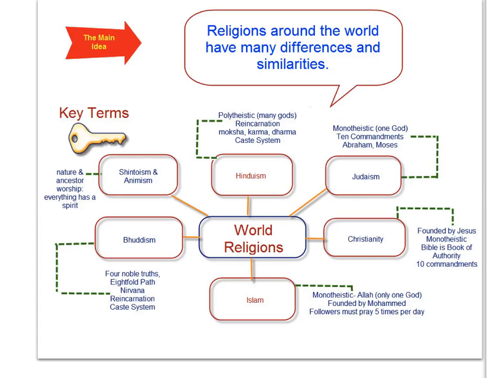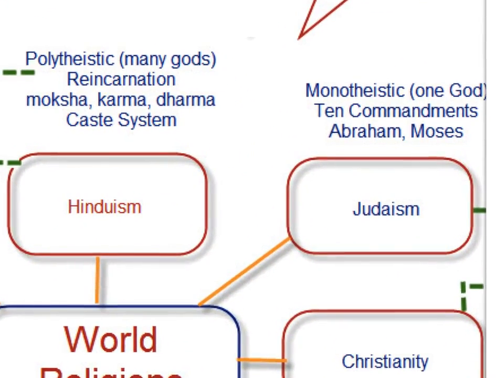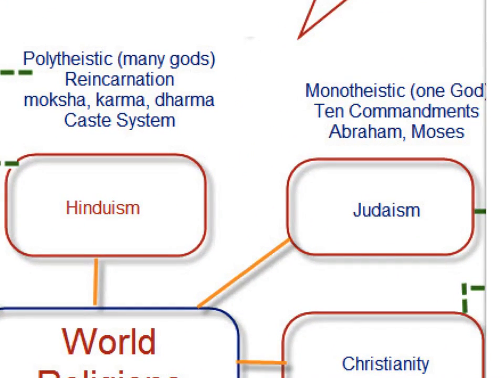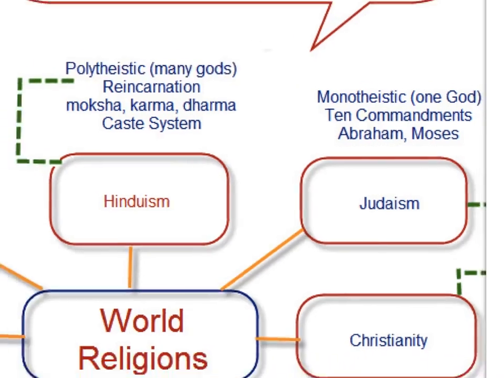We begin with Judaism, which is monotheistic, which means that there's one God. And the key concept for Judaism, you need to write this down, the Ten Commandments with Abraham and Moses. Those are the key connections for Judaism, but the fact that it's monotheistic, meaning that there's only one God that is held to in this particular religion, monotheism, one God.